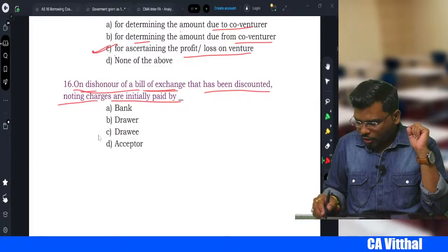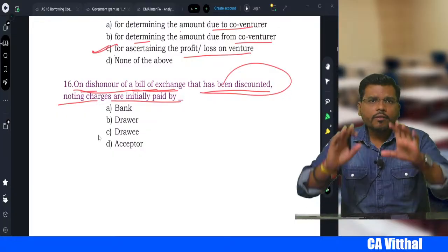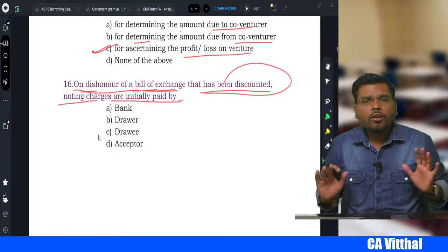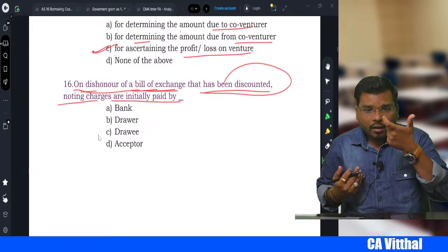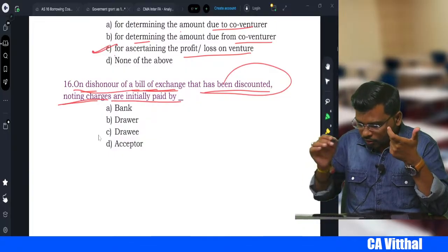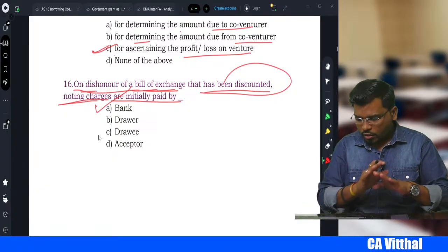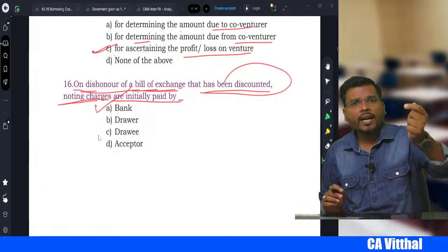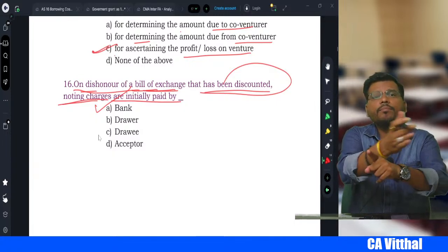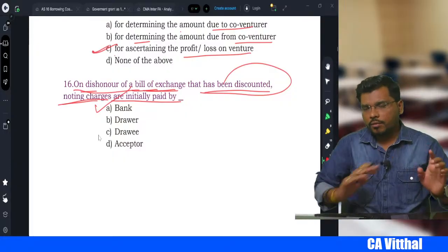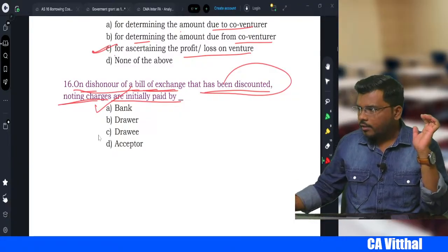Because on dishonor of the bill of exchange that has been discounted, we have discounted the bill with a bank. Now we have given the bill to the bank and the bill got dishonored, the drawee did not pay the money. Then my dear student, who has to pay the noting charges first? The noting charges at that time will be initially paid by the bank, not the drawer, not the drawee, not the acceptor. Initially it will be paid by the bank and the bank will collect the noting charges from the preceding party, it can be a drawer or some other person, and the drawer can collect the noting charges from the drawee. Okay, this is the chain.